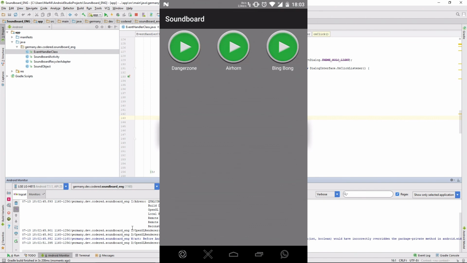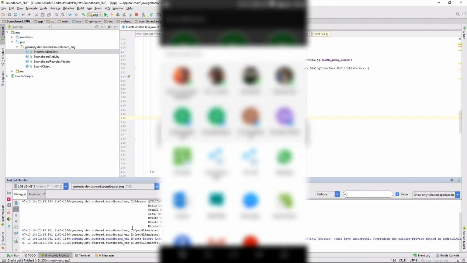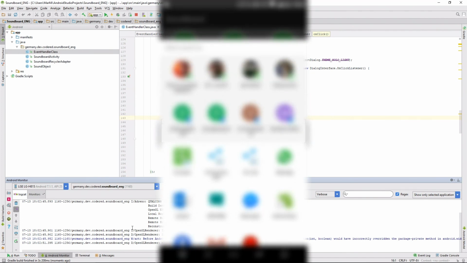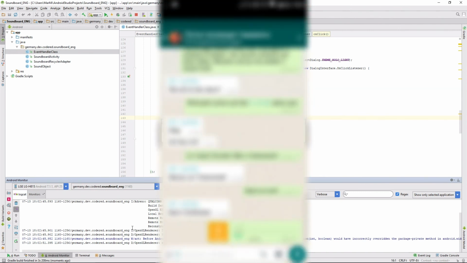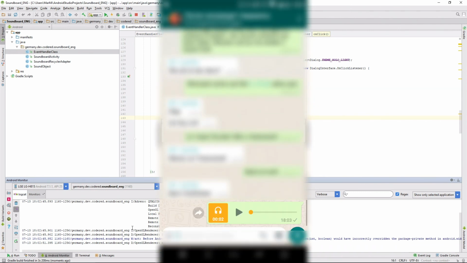So I want to send danger zone, share. Now I will choose one of my WhatsApp groups. And yeah, share it and test it. Well, works fine.